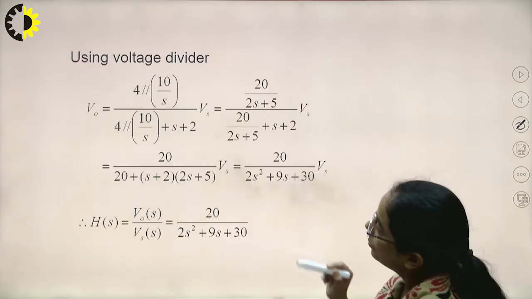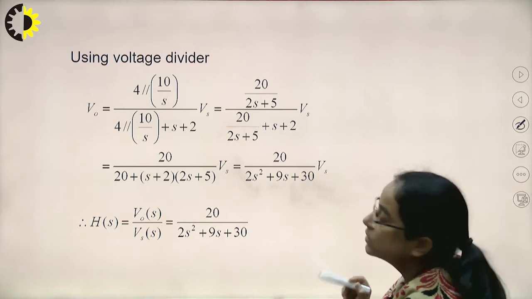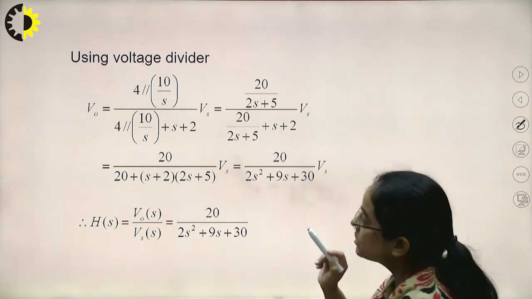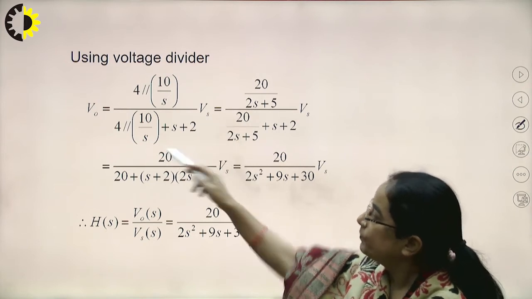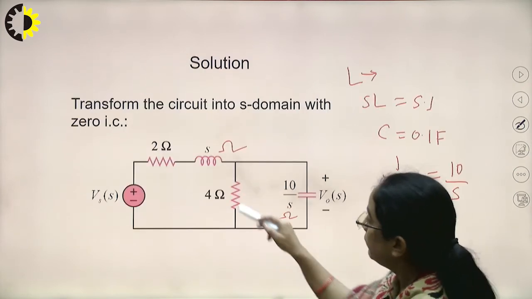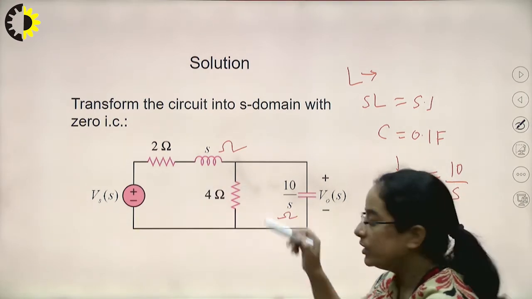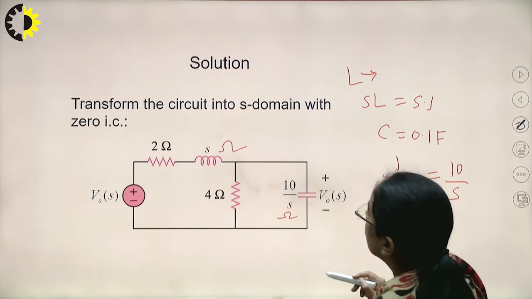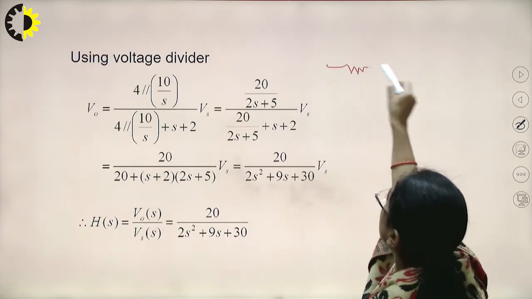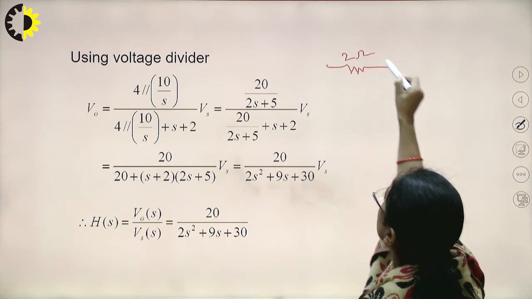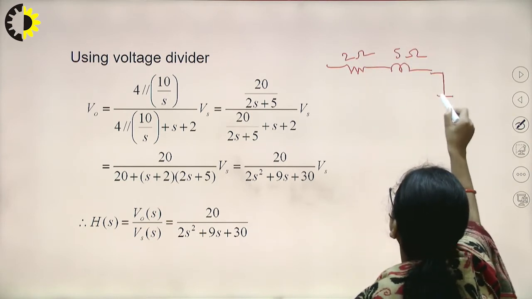So overall impedance in this given circuit is 4 parallel 10 by S, and we will calculate the equivalent of this. This S plus 2 will be in series with that. Here this is the 2 ohm, this is the S, and this is the equivalent.